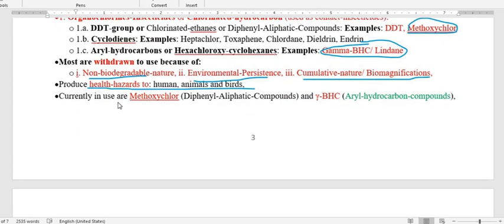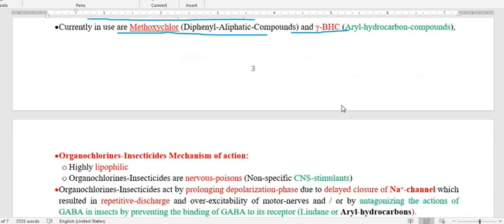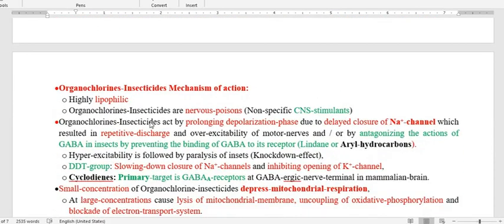Under that, we are going to discuss only methoxychlor and gamma benzene hexachloride. The organochlorine is lipophilic, which means it is easily absorbed, and because of its mechanism of action associated with the sodium channel present in the neuron and some other places, it leads to nervous poisoning or acts as a CNS stimulant.